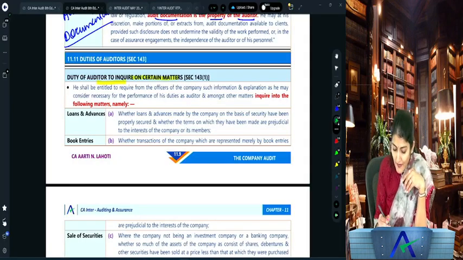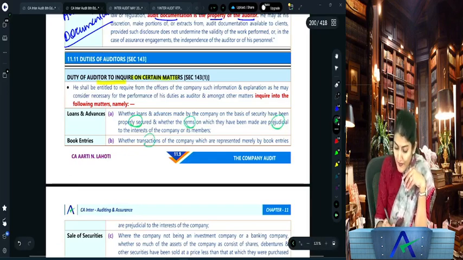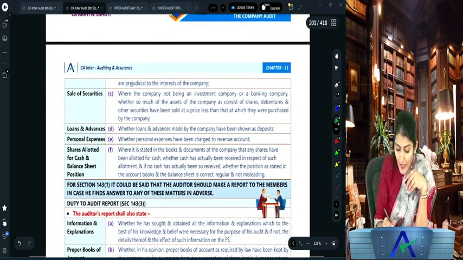Whether loans and advances are properly secured, and whether the terms are prejudicial. Then transactions represented by book entries, again whether they are prejudicial.